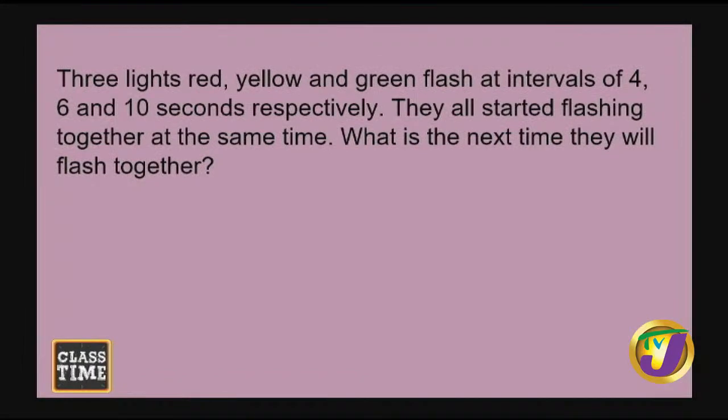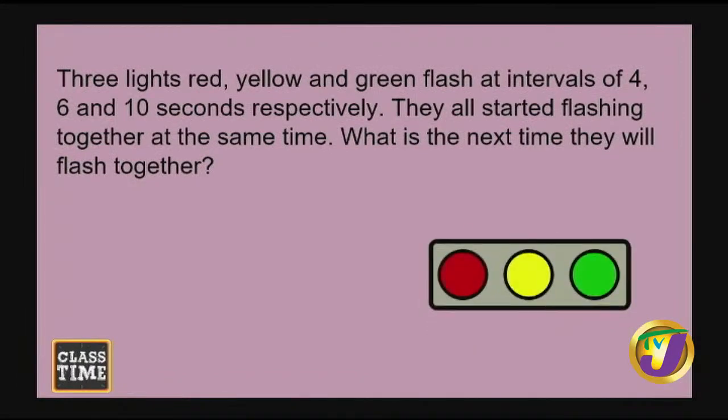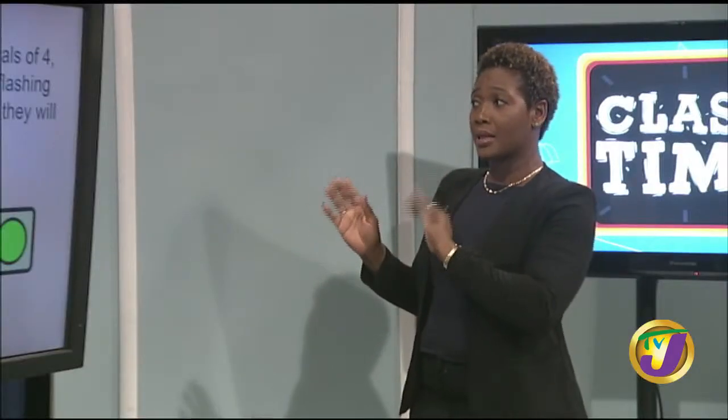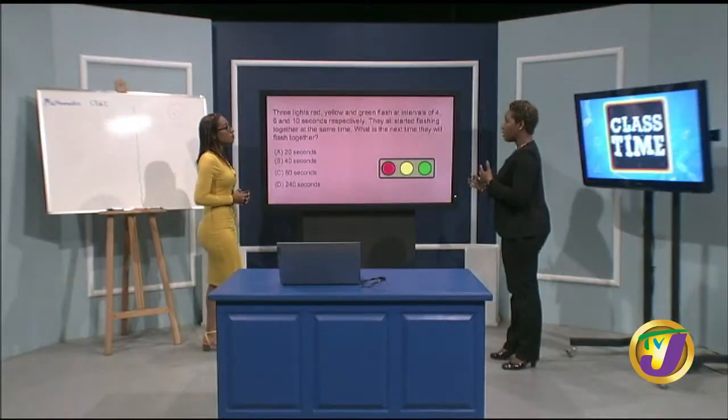Three lights, red, yellow, and green, flash at intervals of 4, 6, and 10 seconds, respectively. They all started flashing together at the same time. What is the next time they will flash together? And remember, we're looking at multiple choice questions, so let's have a look at our options first. Here are our options, and we have our red light, yellow light, and green light. First, we have to understand what the question is asking us to answer. There are 3 different lights flashing. The red light is flashing every 4 seconds.